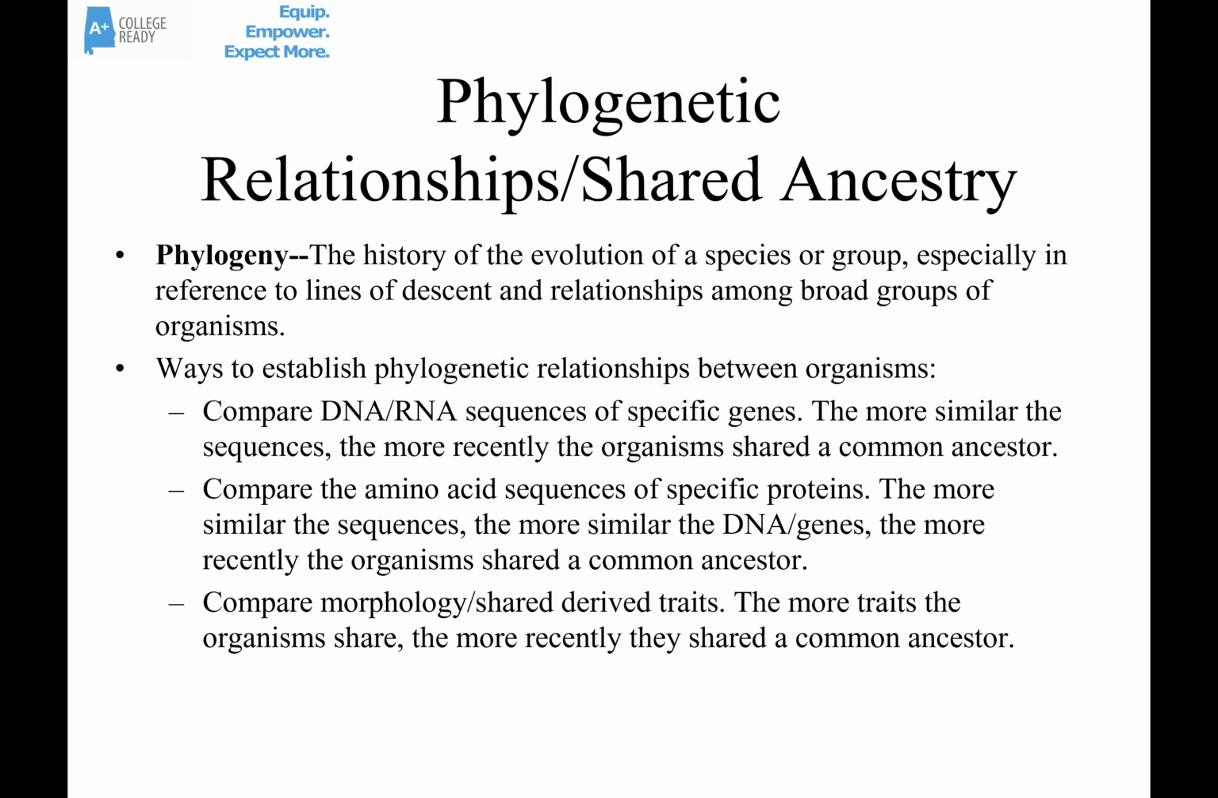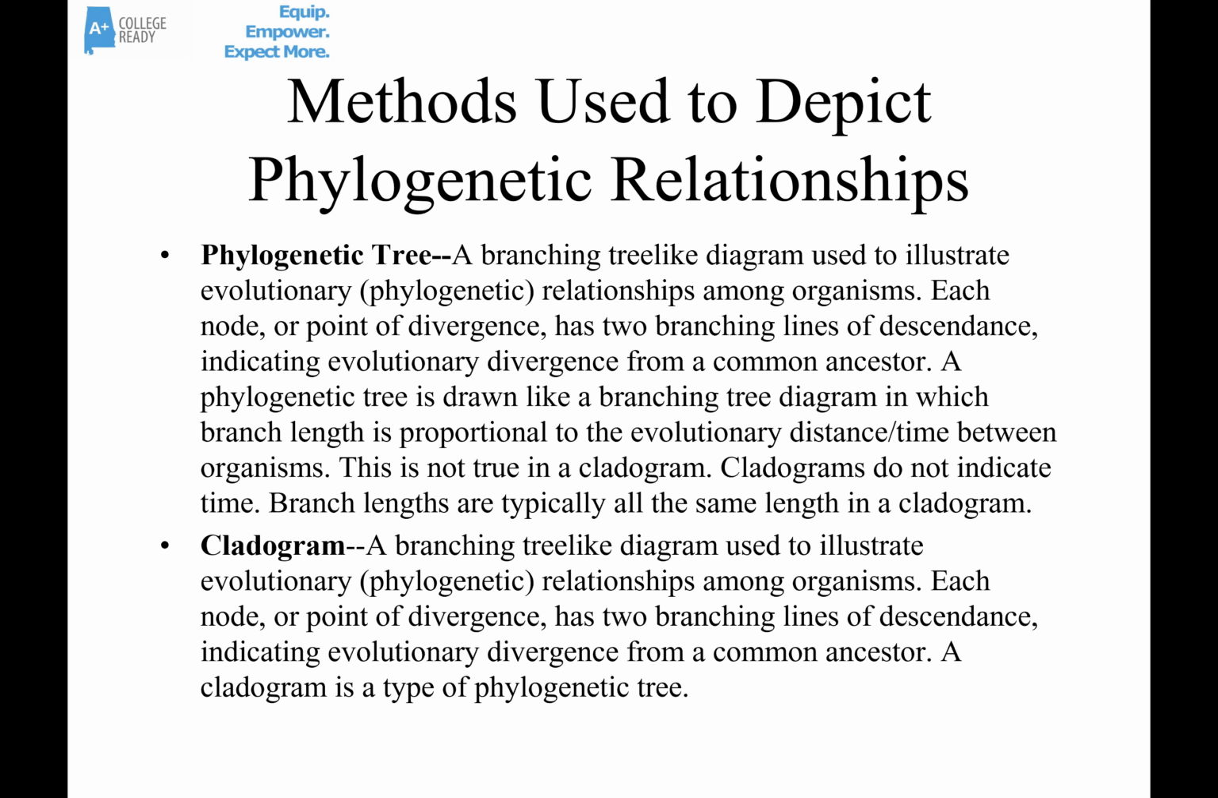Oftentimes phylogenetic relationships are depicted in what are called phylogenetic trees or cladograms. A phylogenetic tree is a branching tree-like diagram. Each node, or point of divergence, has 2 branching lines that come out, indicating an evolutionary divergence from a common ancestor. So a node is a point on that tree where a split happens. We're saying that there's a common ancestor here, and that some of that common ancestor's descendants became, maybe we'll call this species A. Some of its descendants became species B.